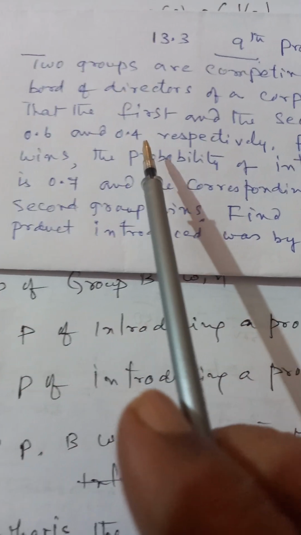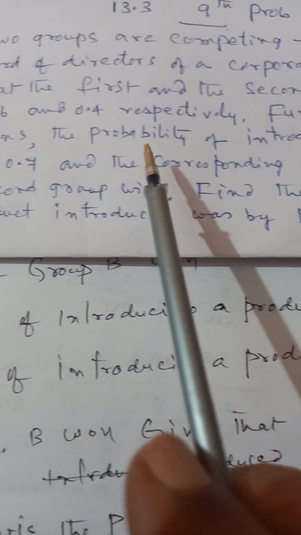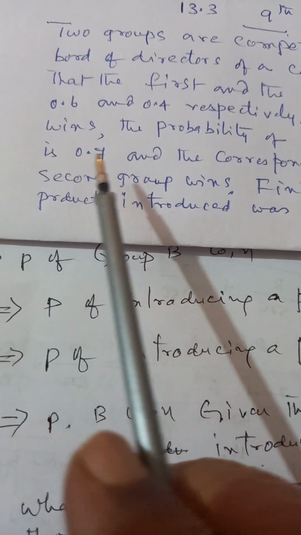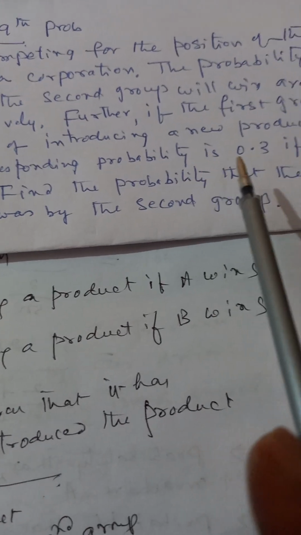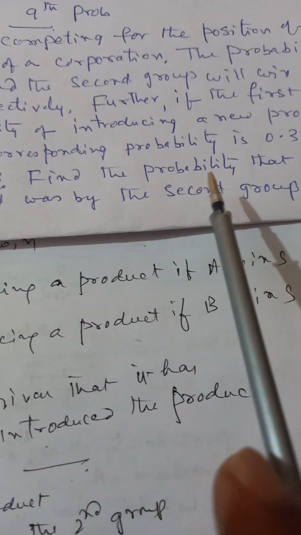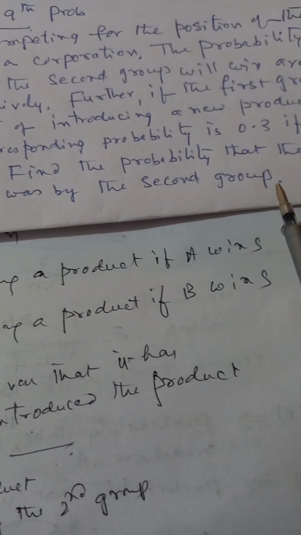0.6 and 0.4 respectively. Further, if the first group wins, the probability of introducing a new product is 0.7 and the corresponding probability is 0.3 if the second group wins. Find the probability that the new product introduced was by the second group.